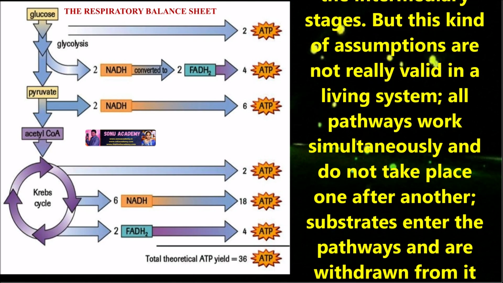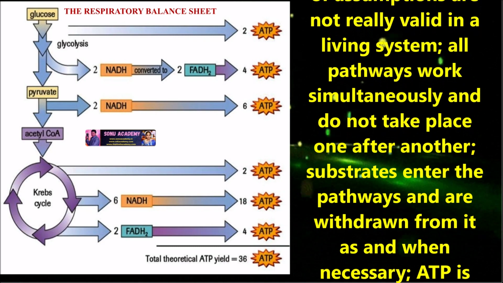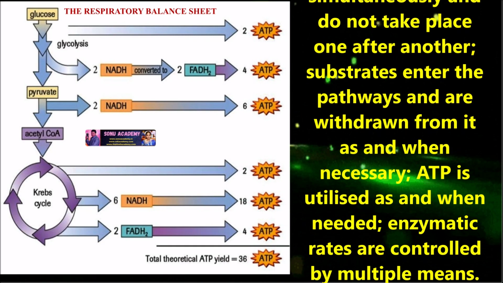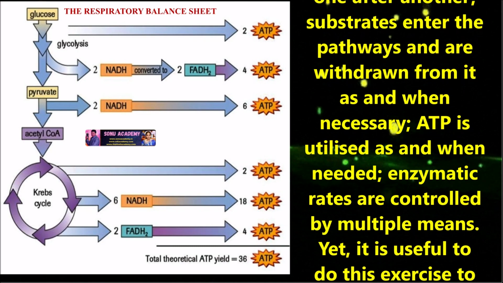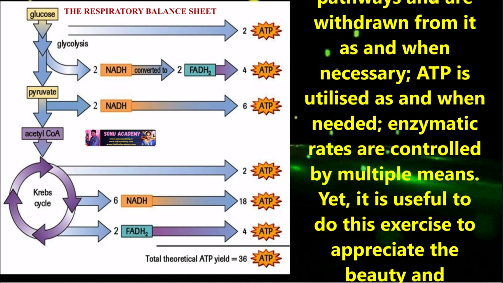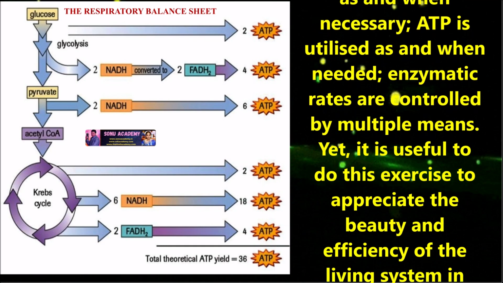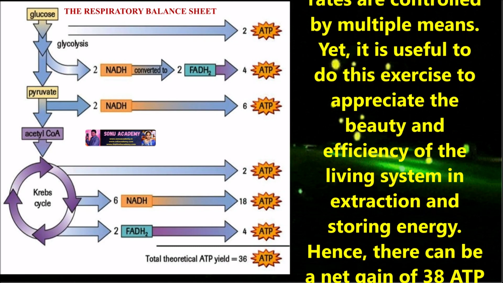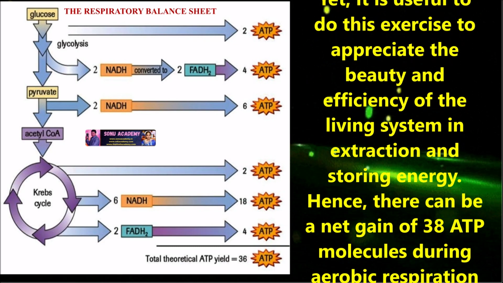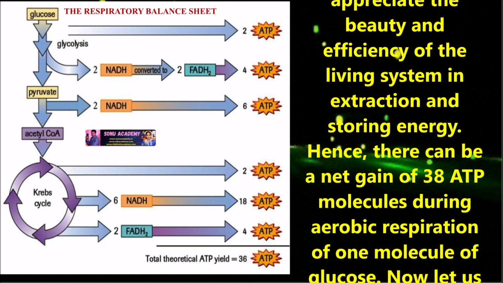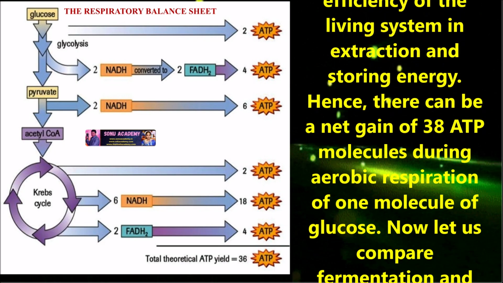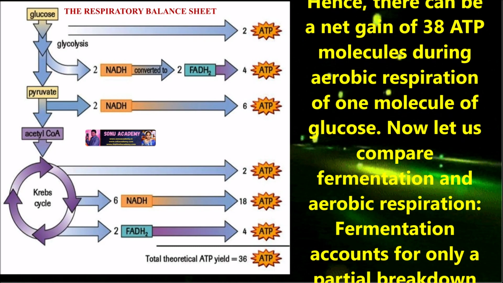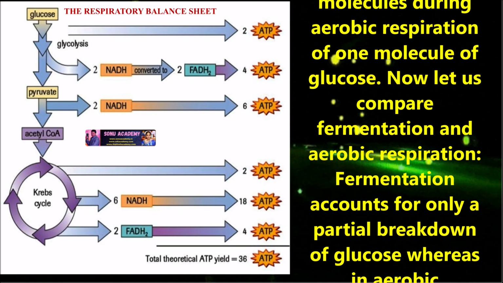All the pathways work simultaneously and do not take place one after another. Substrates enter the pathways and are withdrawn from it as and when necessary. ATP is utilized as and when needed. Enzymatic rates are controlled by multiple means. Yet it is useful to do this exercise to appreciate the beauty and efficiency of the living system in extracting and storing energy. Hence, there can be a net gain of 38 ATP molecules during aerobic respiration of 1 molecule of glucose.